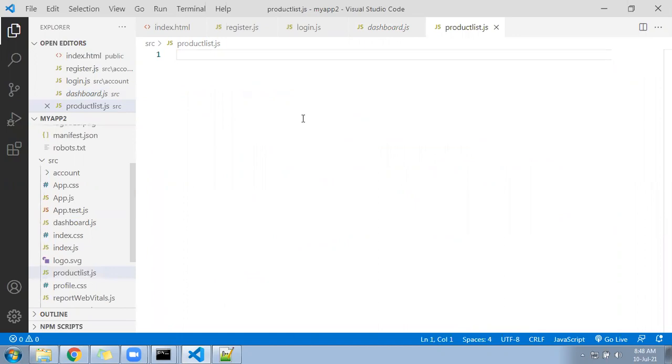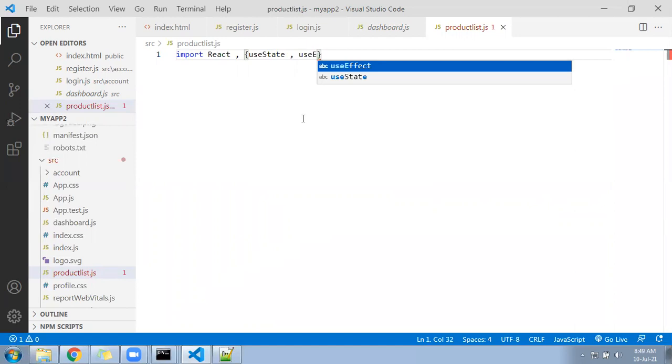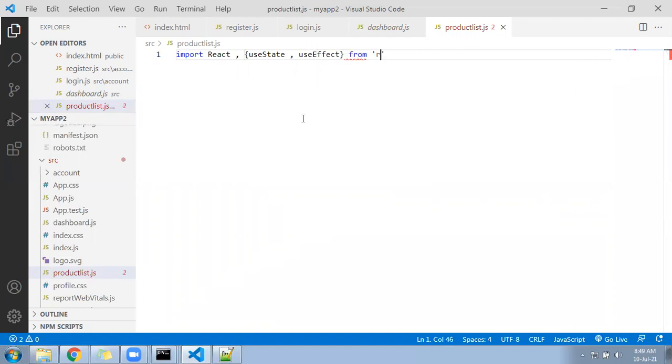Okay, and quickly import React inside, and import useState and useEffect from React.